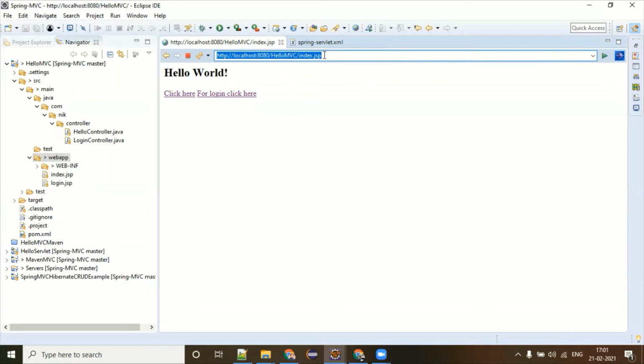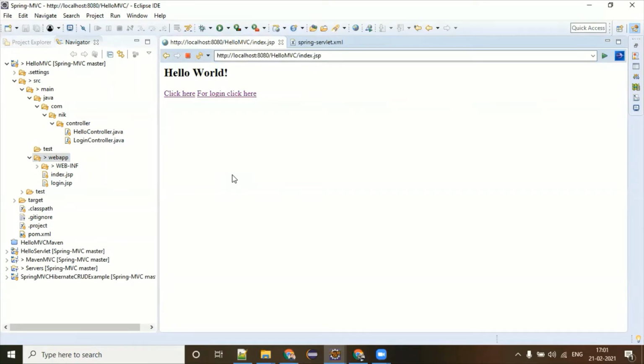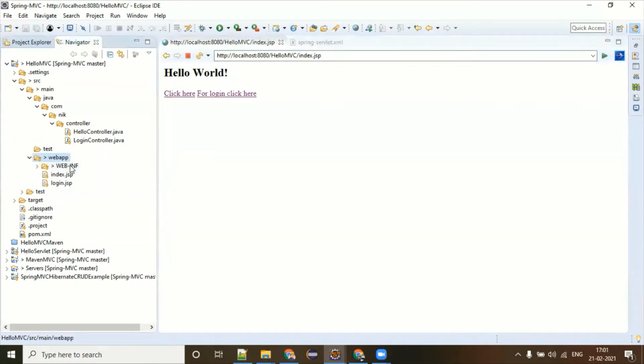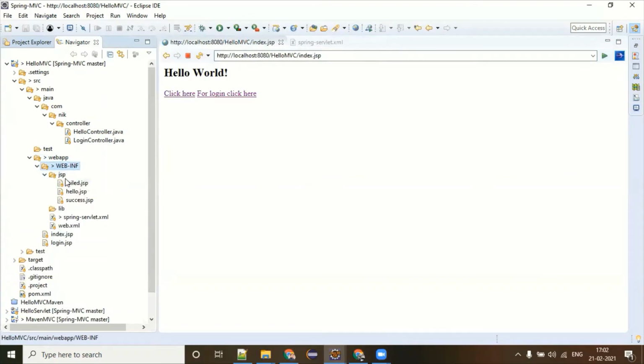But you cannot do anything about it, because everything is in your webapp folder, so you are able to access it. This is completely under the control of the client. So what is Spring MVC saying? Do not do this. Whatever your home page is, whatever your landing page is, just keep those files in the webapp folder. Other than that, whatever files, whatever JSP views you have, put them into the WEB-INF folder. Any file sitting inside WEB-INF is not directly accessible.